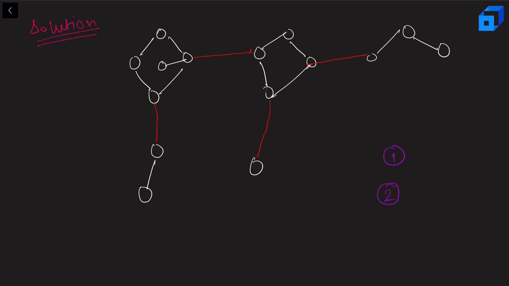I'll move in this manner. So first I'll add this edge, and then if C is still greater than 0, I'll add this edge, and again if C is still greater than 0, I'll add this edge, and then if C is still greater than 0, I'll add this edge. After that, if C is still greater than 0, we can add edges inside the graph. That won't change the components, it will just add one more edge to the component, so it will add one more strength to the component.